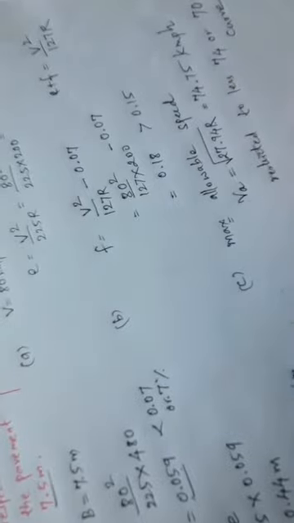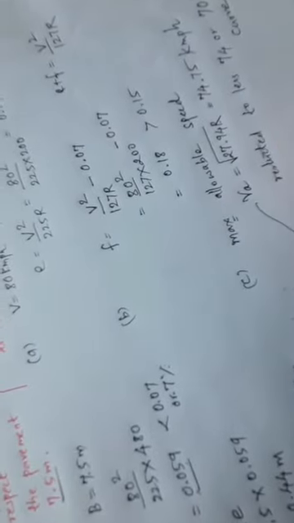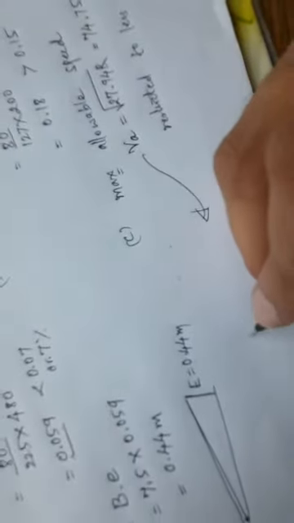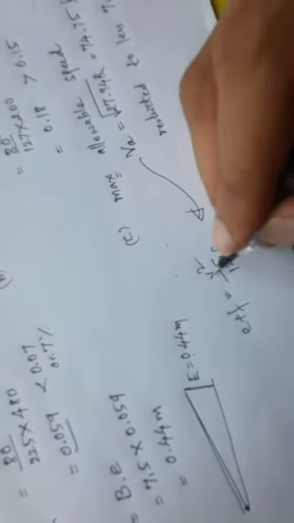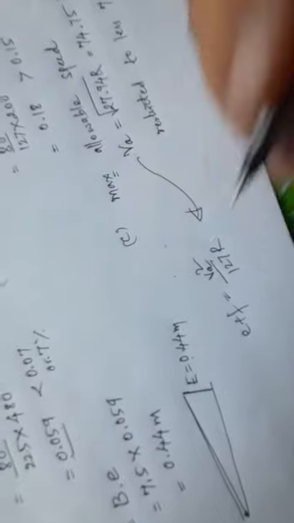Even this formula is derived from the same formula only. How is this formula derived? e plus f is V square divided by 127 R. I want this V, that is the allowable speed.